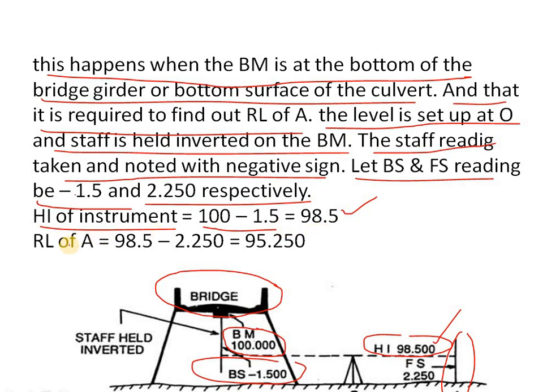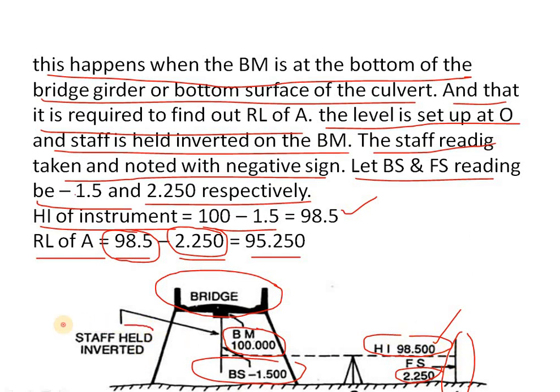Remember this point. And to get the RL of A, 98.5 minus 2.250 is equal to 95.250. So what is 98.5? This is known as height of instrument. And what is 2.250? That is the FS, that is nothing but the foresight of the leveling staff.